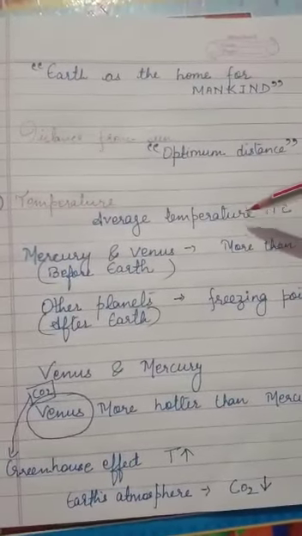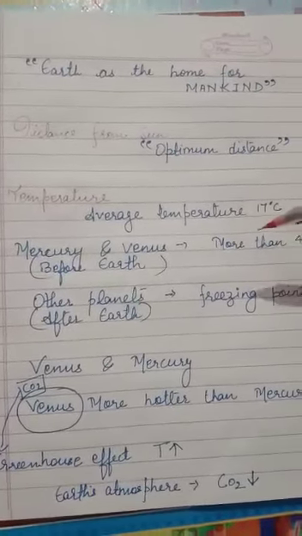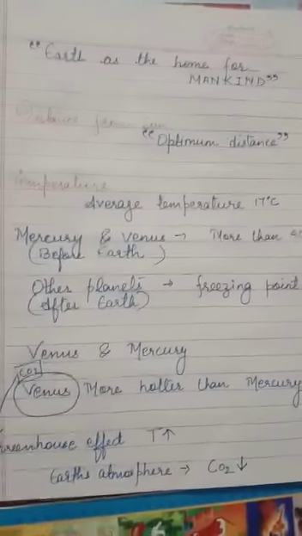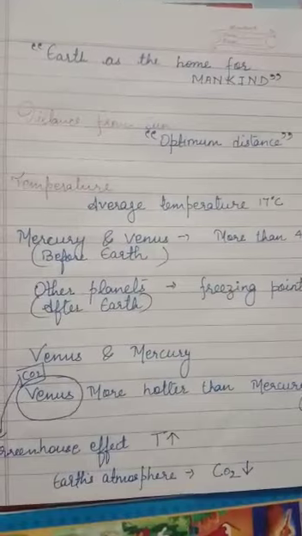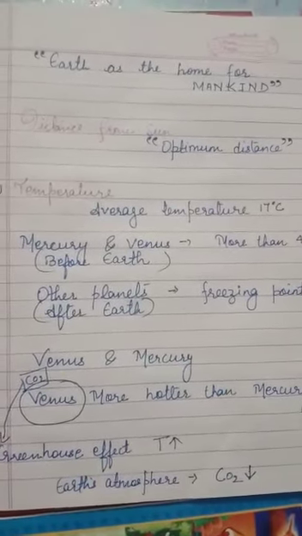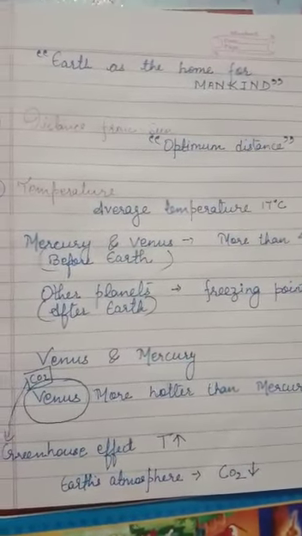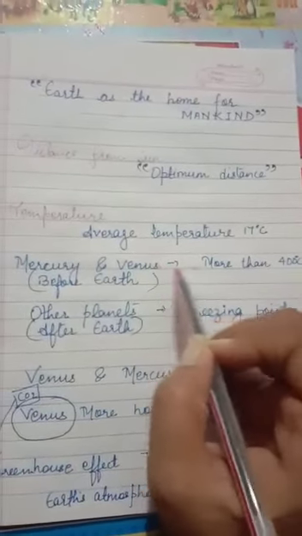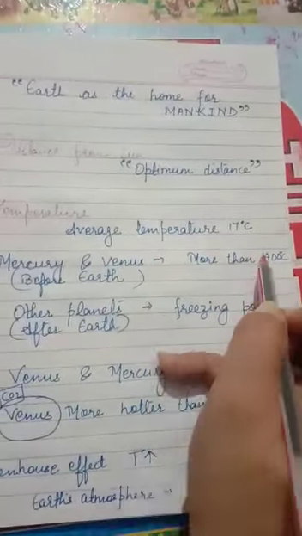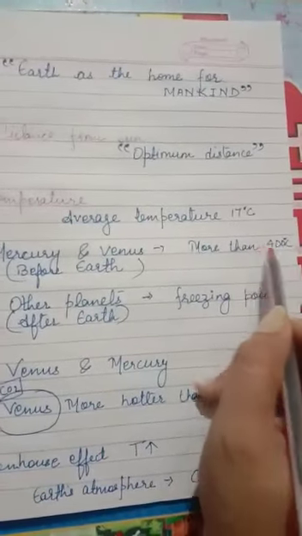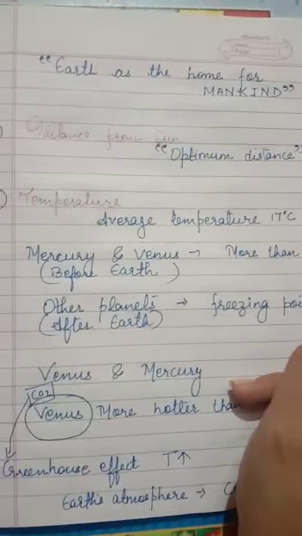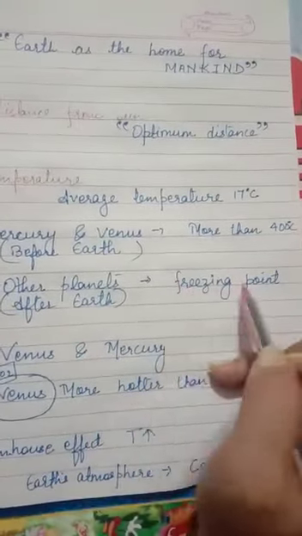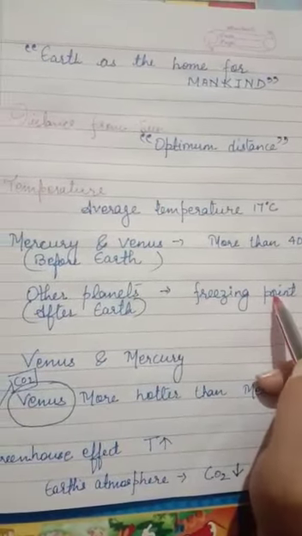The average temperature of earth is 17 degrees Celsius. Mercury and Venus are the planets closest to the sun. Mercury is the first planet and Venus is the second planet. The temperature of Mercury and Venus is more than 400 degrees Celsius. Other planets after Earth have temperatures at freezing point or below the freezing point.